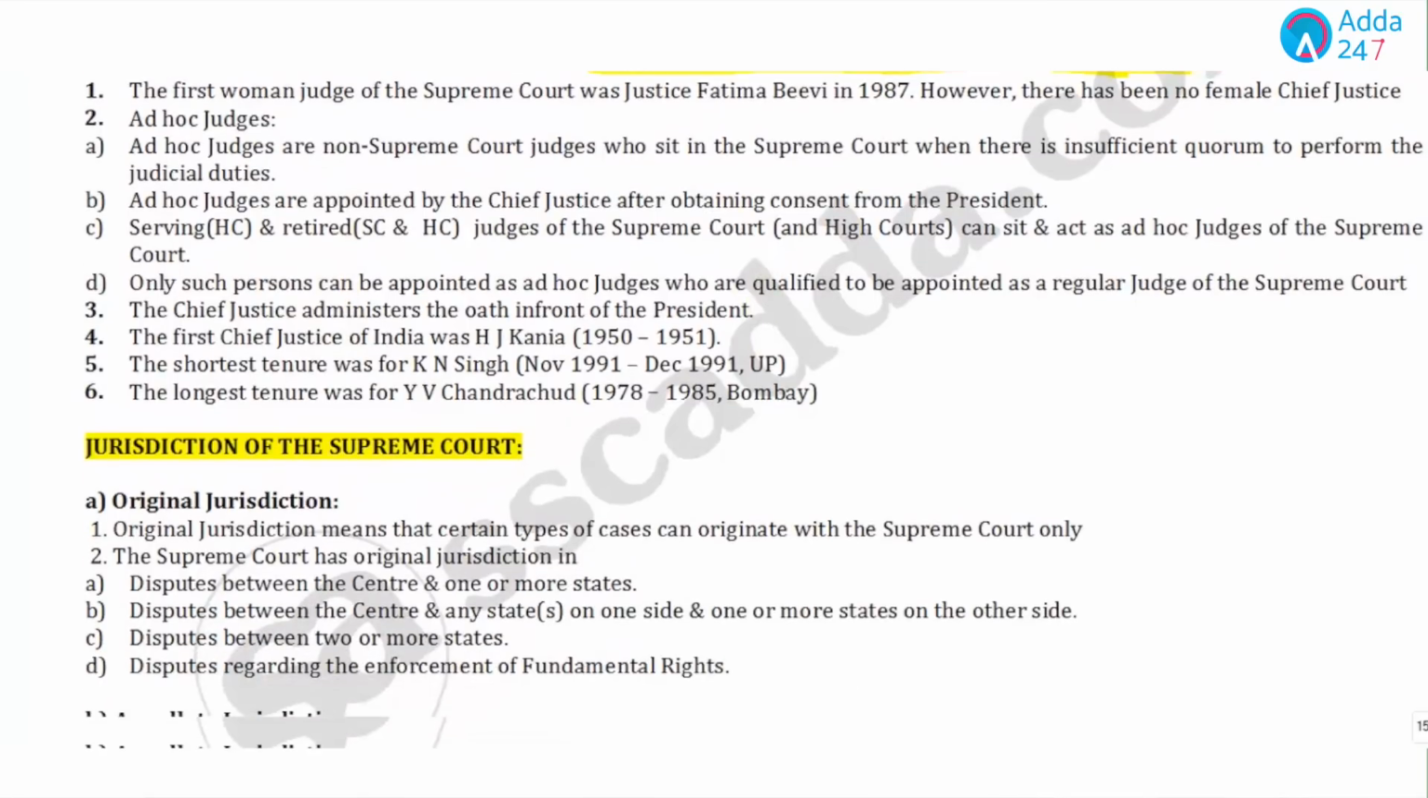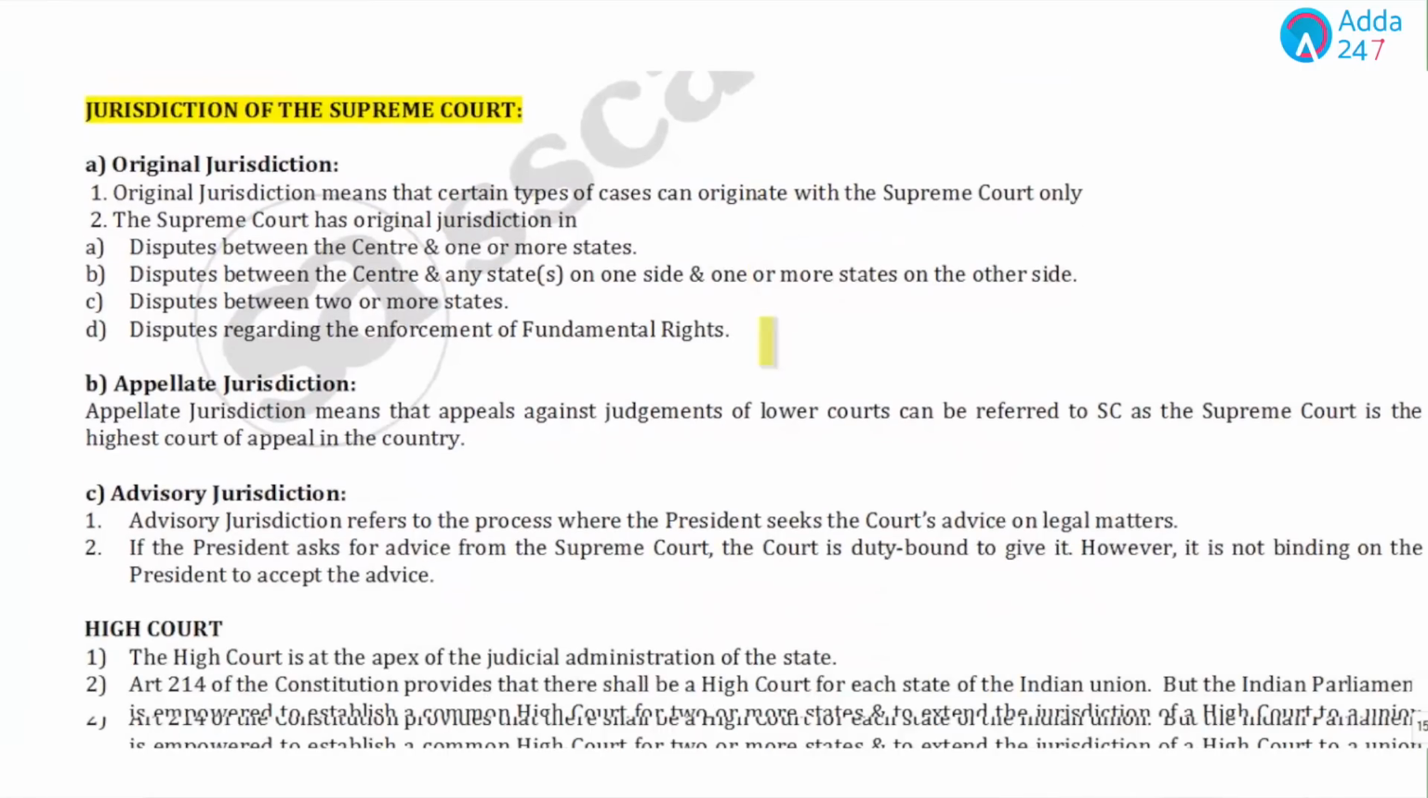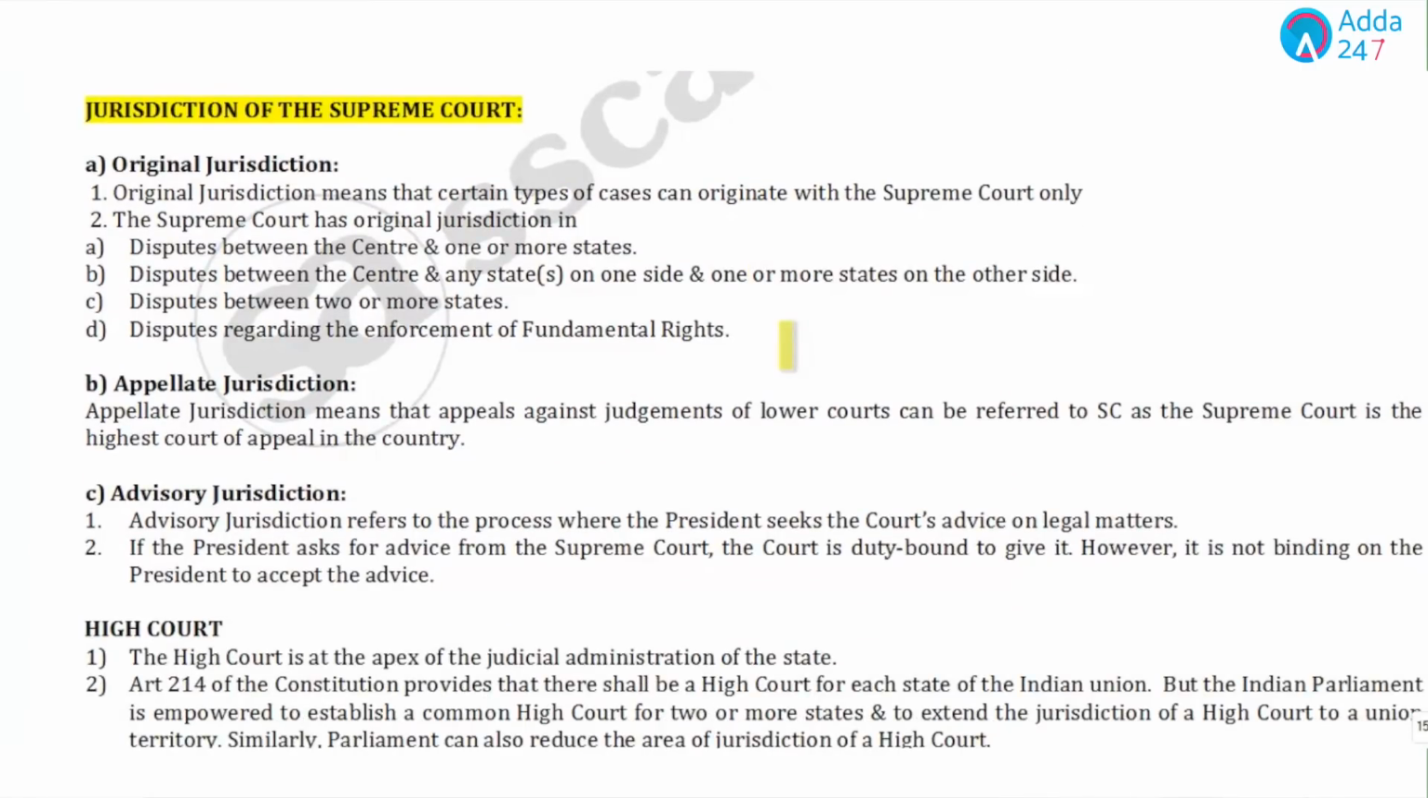Now, if we talk about the jurisdiction, students, what we have seen is that questions mainly come from the original jurisdiction. Original jurisdiction means all the laws, all the decisions which can be taken only by the Supreme Court. It cannot be taken by any other court. Only the Supreme Court has the powers. And which all other powers?